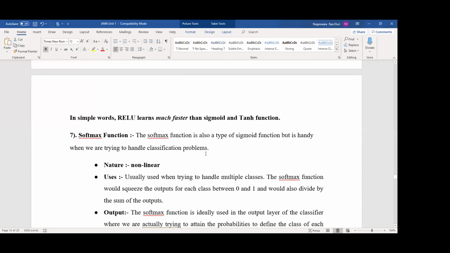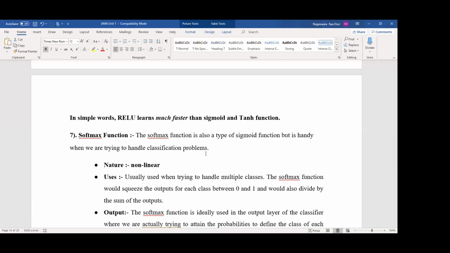And the softmax function. Okay. The softmax function is also a type of sigmoid function, but it is handy when we are trying to handle classification problems. Okay. What is the nature? Non-linear nature. So where and why are we using this? Multiple classification.